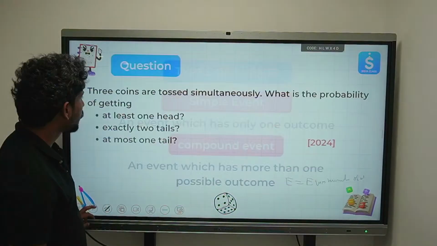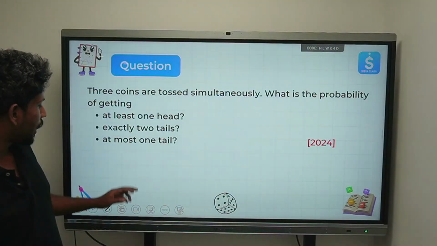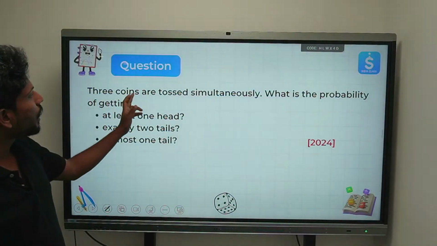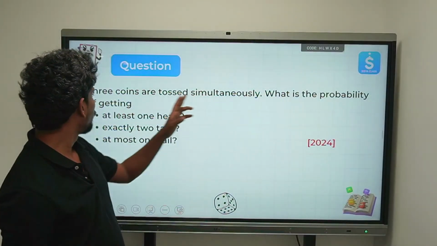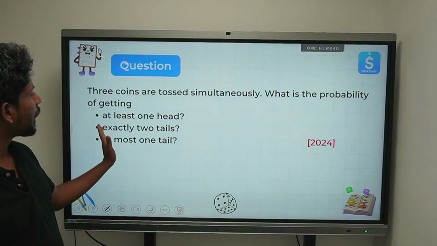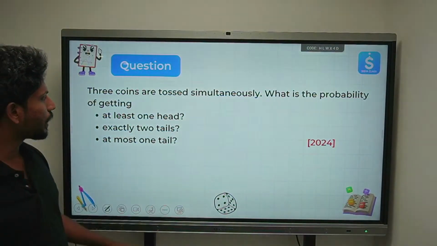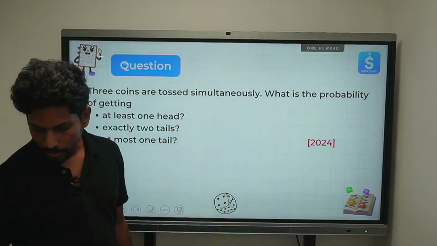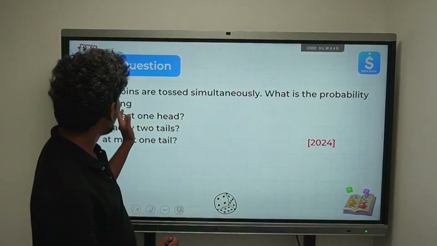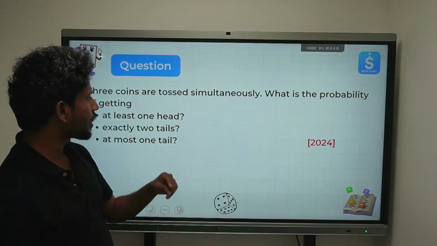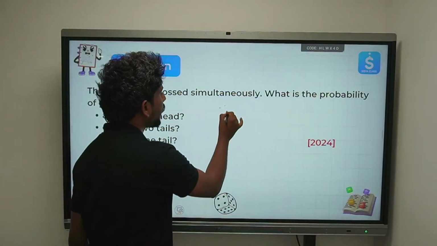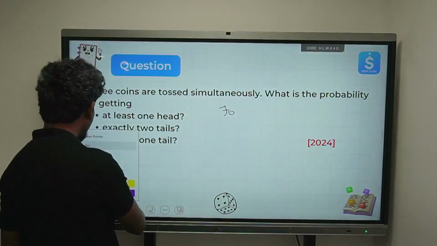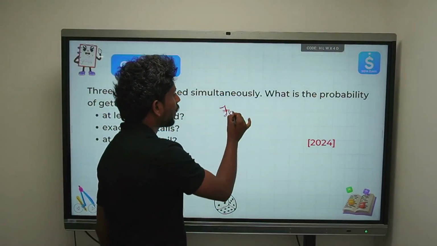Okay, now we'll try to wrap it up. 3 coins are tossed simultaneously. What is the probability of getting at least one head, exactly 2 tails, at most 1 tail? How many coins are we flipping? There are 3 coins we are flipping. First, we'll try to write the favorable outcomes. So what are the favorable outcomes we have?